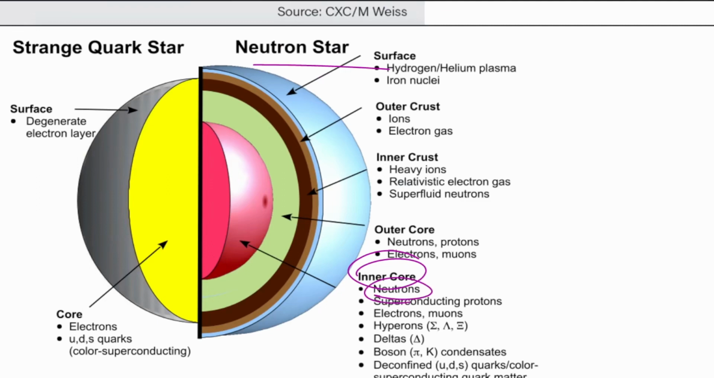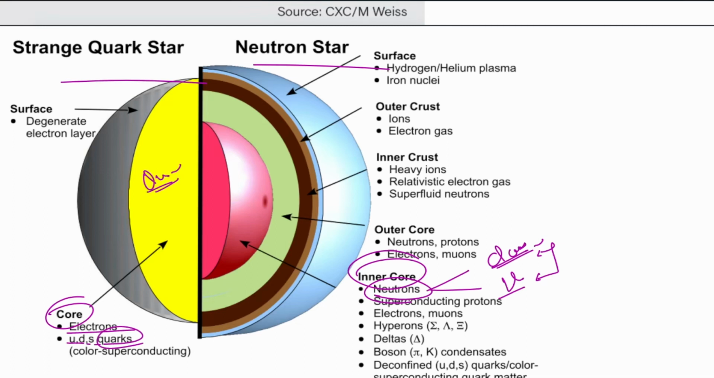Okay, but we know that neutrons are further made up of quark particles. Neutrons are hadrons, and they are made up of quark particles, the elementary particles. So we see that in the core of a strange quark star there will be electrons and up, down, and strange quarks. There will be various different quark particles, further continuing the degeneracy of a neutron star. So, a degenerate electron layer.